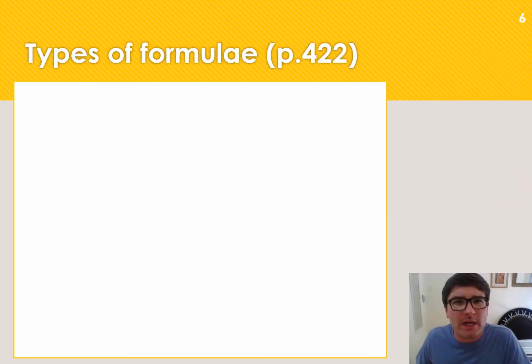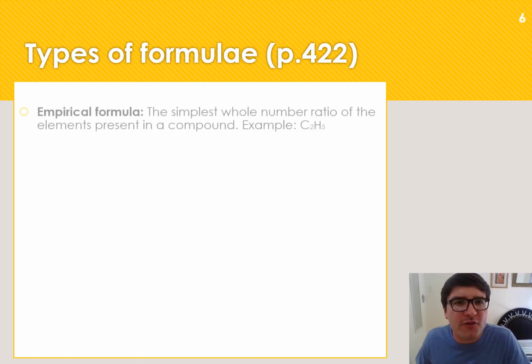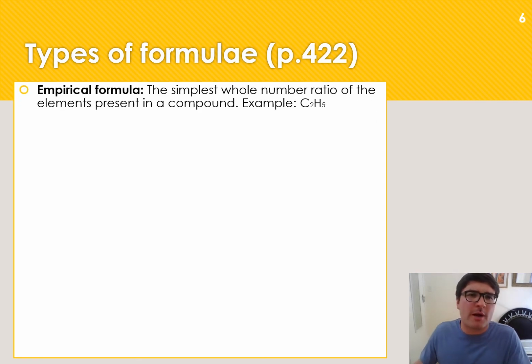Before we go on, we need to talk about the different types of formulae that we get. The first type of formula that I want to talk about is an empirical formula. In an empirical formula, it's the simplest whole number ratio of the elements present in a compound. So the example they give us is C2H5. Now you must wonder, what is C2H5?